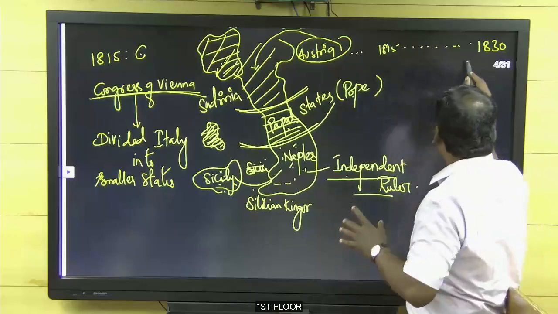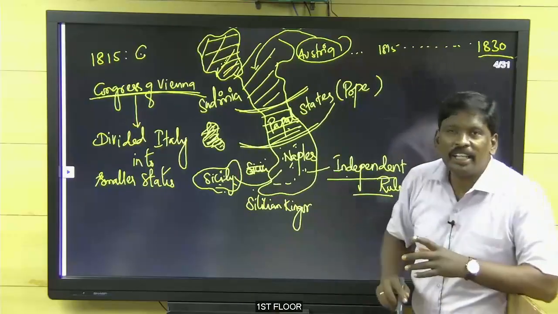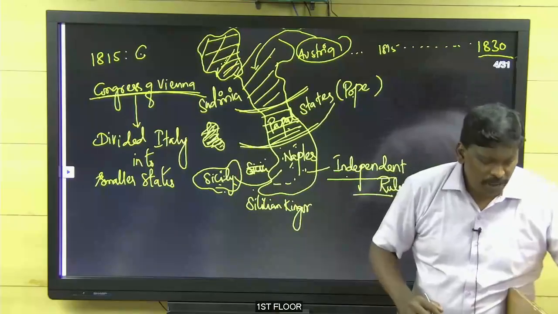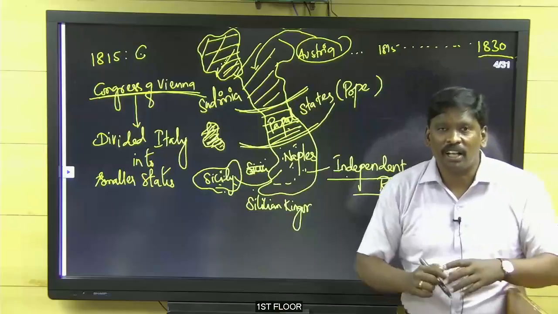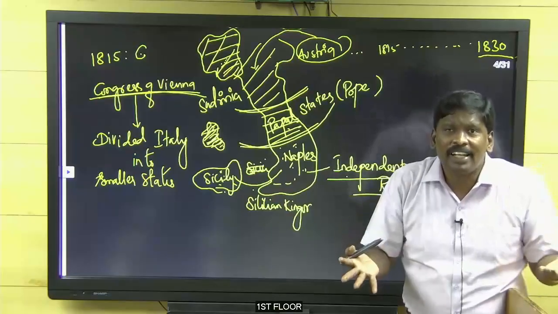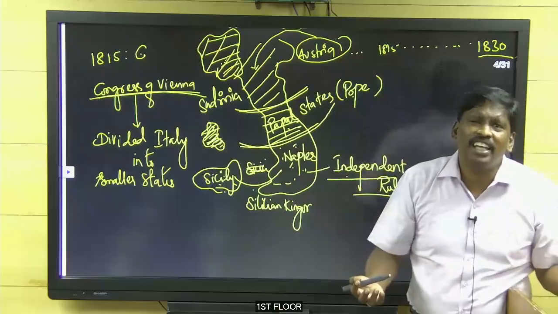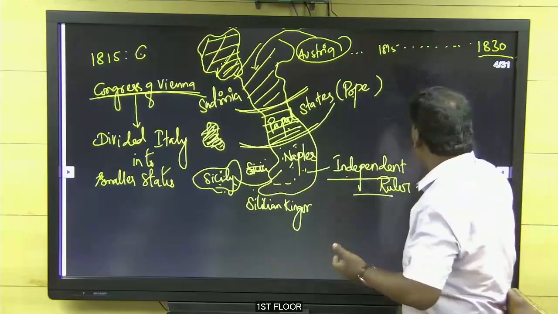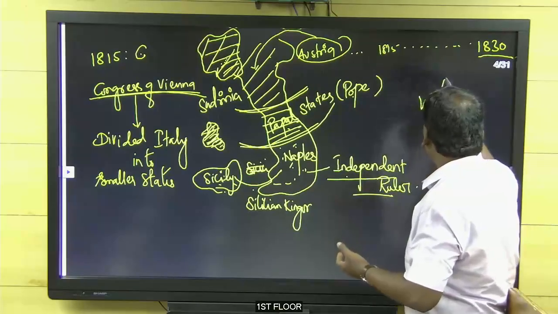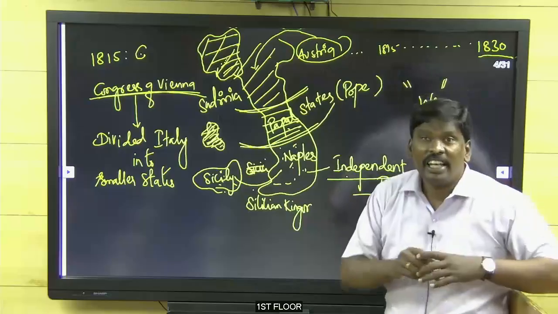Okay. Now around 1830 to 1835, one personality emerged, and he saw, why are we being divided like this? Our Italian people have no national feeling. National feeling means what? A we feeling. Let me give you an example from the Indian national movement.